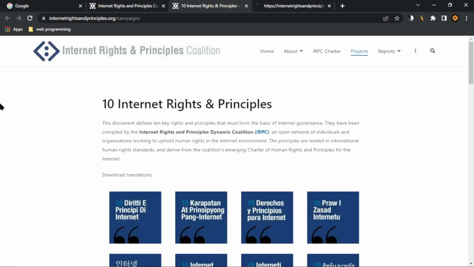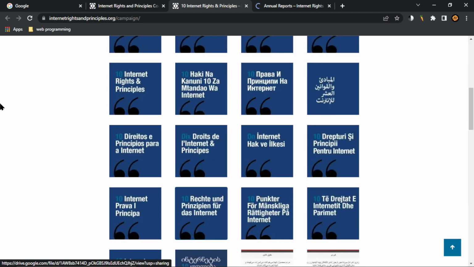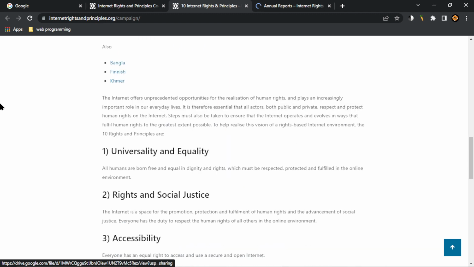This document defines 10 key rights and principles that must govern an open network environment. The coalition's emerging download translations. Link graphic 10 Internet rights, link graphic 10 principles, Spanish. Okay, this is also an obvious page. Nothing confusing here. Link graphic 10 principles, Georgian. Universality, all humans are fulfilled in the online environment, heading level 3. Rights and social justice. Accessibility, heading level 3. Everyone has an equal right to access and use a secure and open internet.